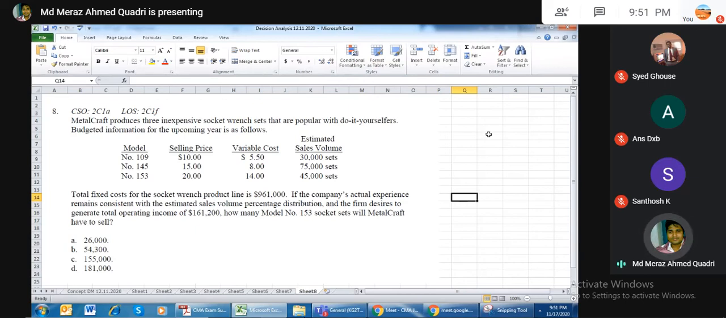So this question will be done like this. First of all, what is this question saying? Metal craft produces three inexpensive socket range sets that are popular with do-it-yourself customers. Budgeted information is given, sale price and variable cost. So I'm just writing it here: A, B, C. There are three products, and the sale price is given.